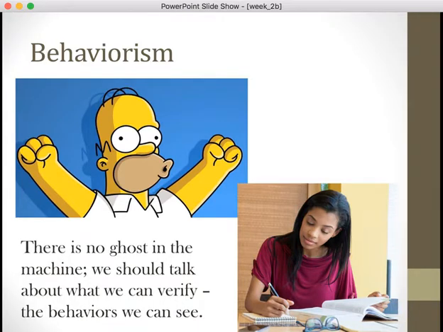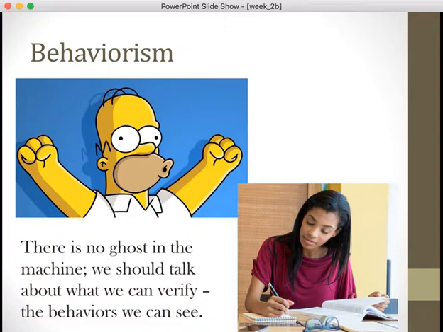So this is where this whole idea of ghost in the machine comes in. We shouldn't really be talking about any ghost in the machine. There's no soul or mind mysteriously hidden in our body. But we should talk about what we can verify. And in terms of mind, these mental states, that's really the behaviors that we can see. So the best way to understand the mind, according to behaviorism, is to look at the behaviors people exhibit that are associated with the various mental states.